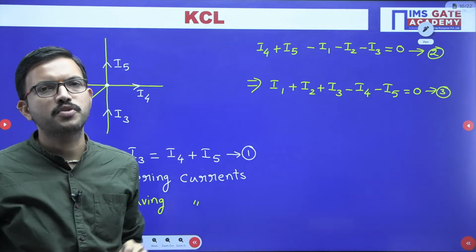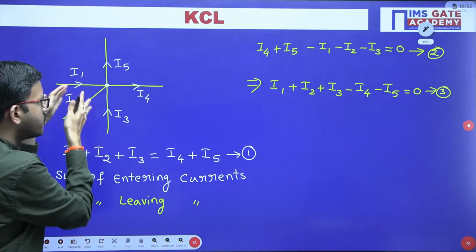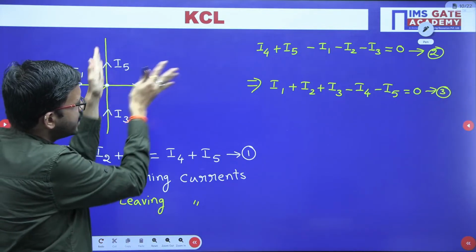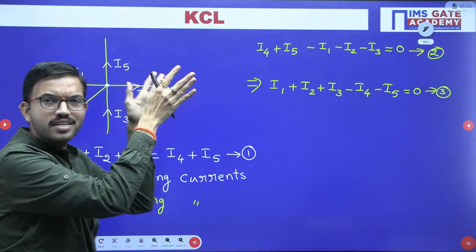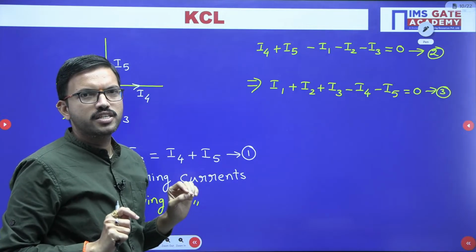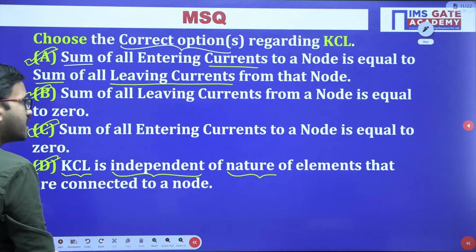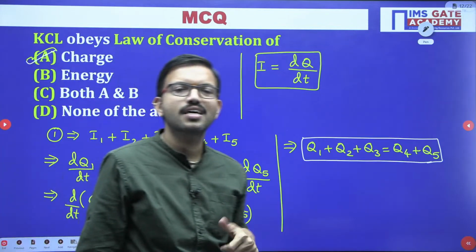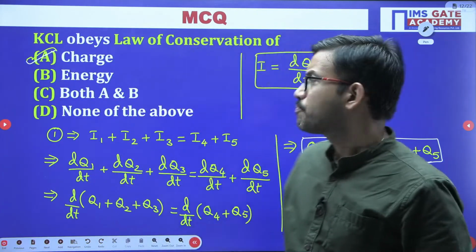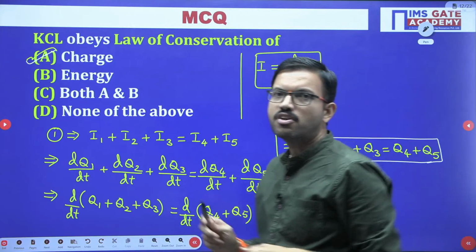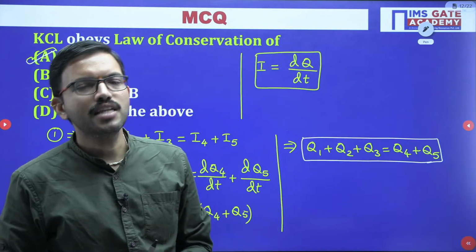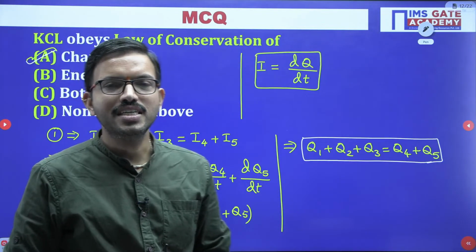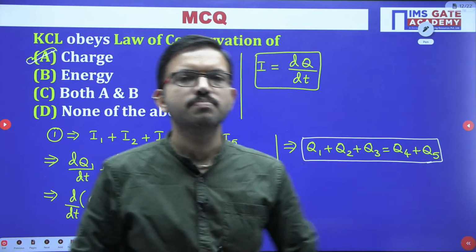That is the most important thing. Whatever net amount of charge enters that node, the entire charge leaves through all the other branches together. That's why we say that KCL obeys the law of conservation of charge. You might have studied the law of conservation of energy in physics, right? Energy can neither be created nor be destroyed.